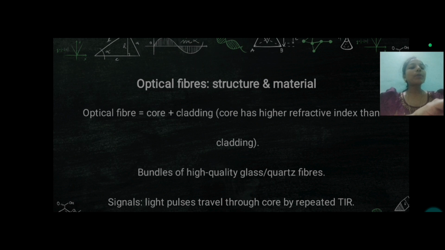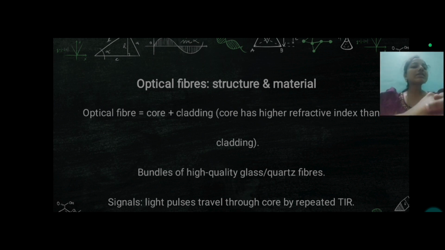So next, optical fiber structure and material. This optical fiber, you are very familiar with. These optical fibers are used in many places for our electronic resources. In wired devices and in our household purposes, we all use these optical fibers. Optical fibers are nothing but a core and cladding. The core has a higher refractive index than the cladding. A bundle of high quality glass fibers makes these optical fibers.